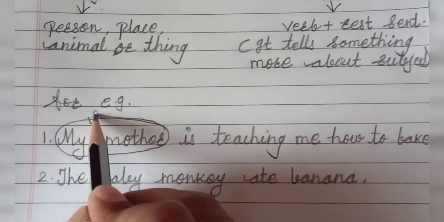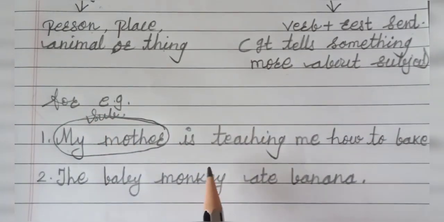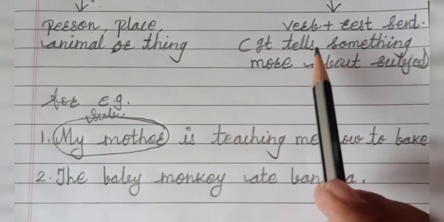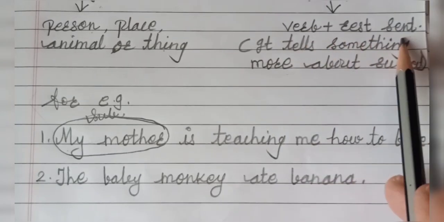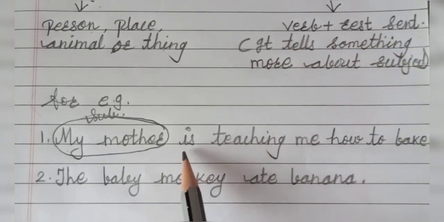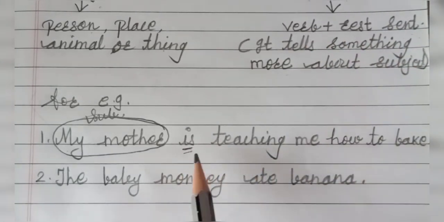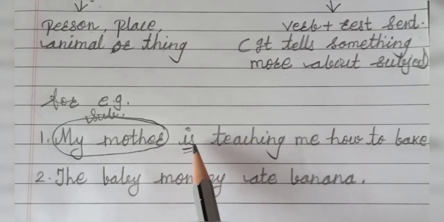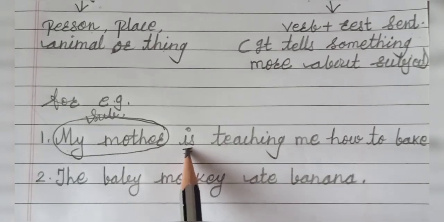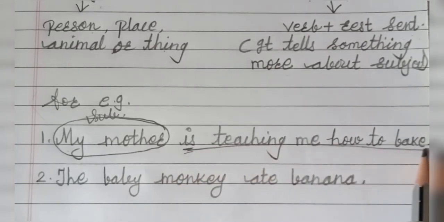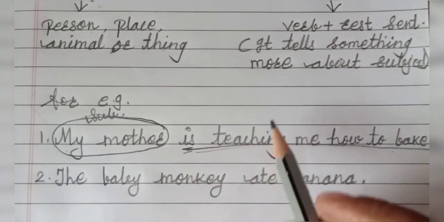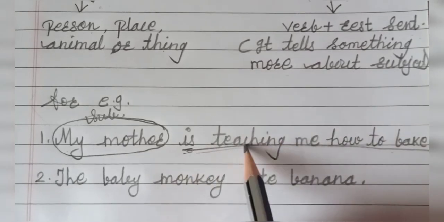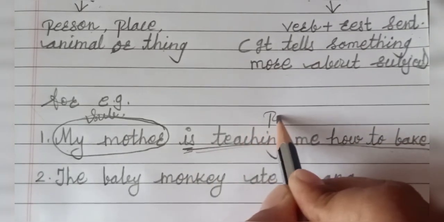And what is the predicate? Just now I told you, verb plus the rest of the sentence. It always contains a verb. Look here, is. It is an auxiliary verb. Is teaching me how to bake. This whole verb plus rest of the sentence is called the predicate.